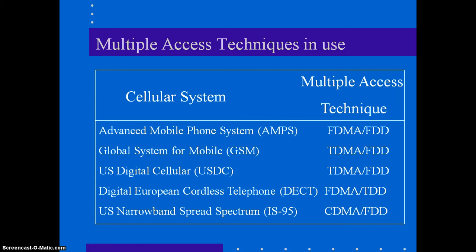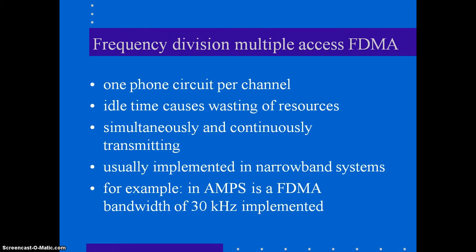Multiple access techniques in use: AMPS is FDMA/FDD, GSM is TDMA/FDD, USDC is TDMA/FDD, DECT is FDMA/TDD, and for CDMA it is CDMA/FDD.